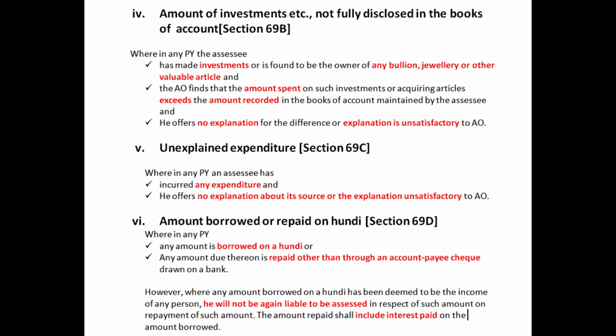If any other person has disclosed in his tax return the amount which has been borrowed on a hundi, he has deemed that amount to be his income. In such a case, the assessee will not be held liable to be assessed again in respect of such hundi amount. The amount repaid on hundi shall also include the interest paid on the amount borrowed.